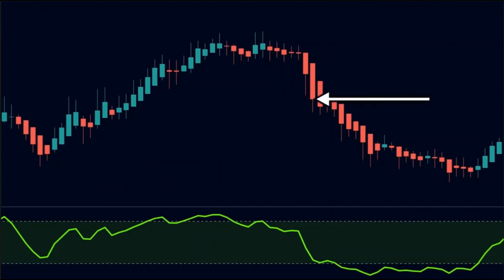Hence, we sell here and keep our stop loss above the entry candle. We can keep our targets at 2:1 risk to reward ratio. And as you can see, we made profits in this trade. That brings us to the end of this video.